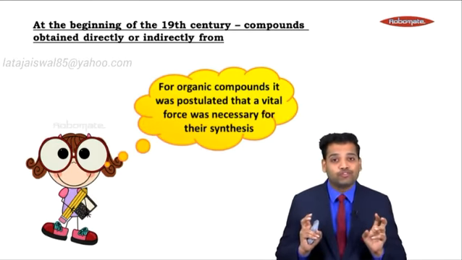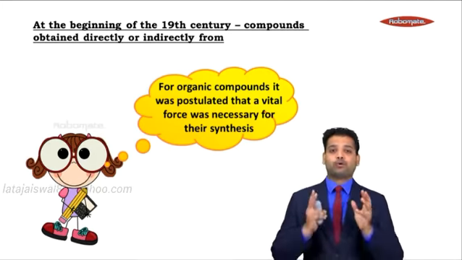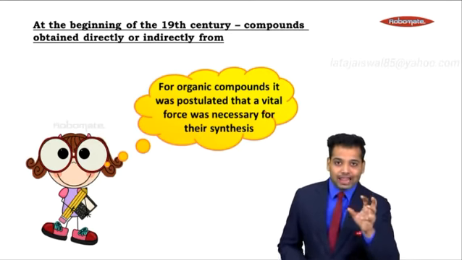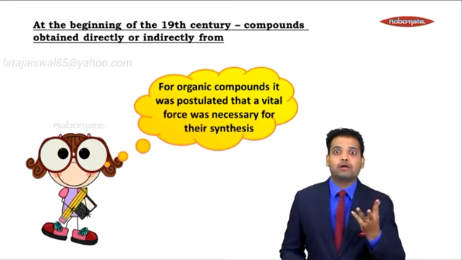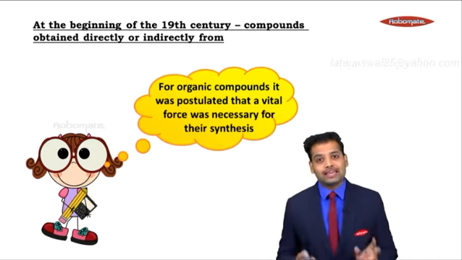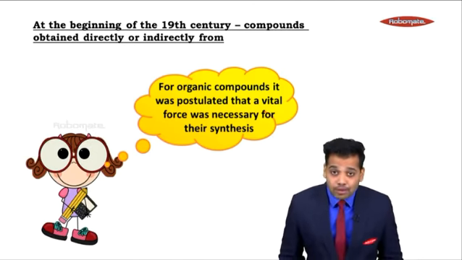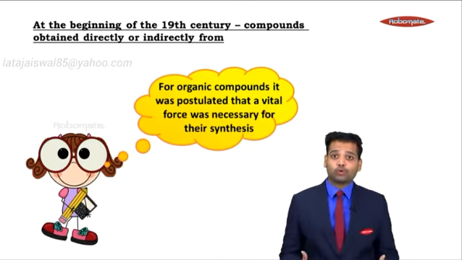Now this was a pseudo force, pseudo meaning fake force. People didn't know anything about life. How is it that an element or a compound can become living? So they had to create something. They created a pseudo force called the vital force. And because of that vital force, we were what we were.